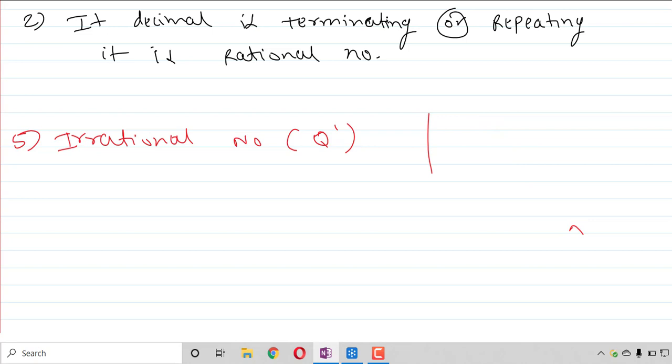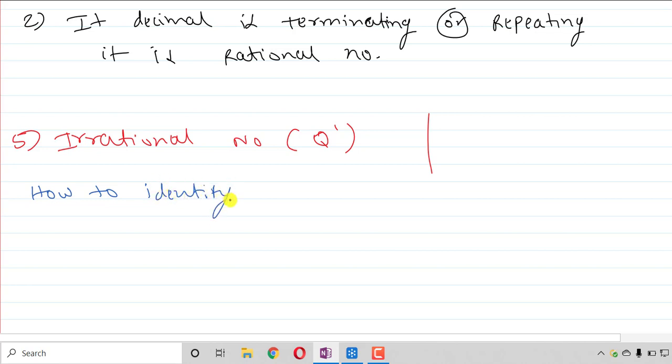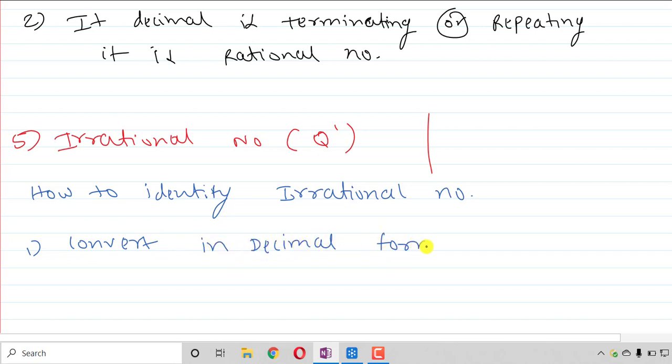Okay. So what do we mean by irrational? How to identify irrational numbers? First, convert it into decimal form.